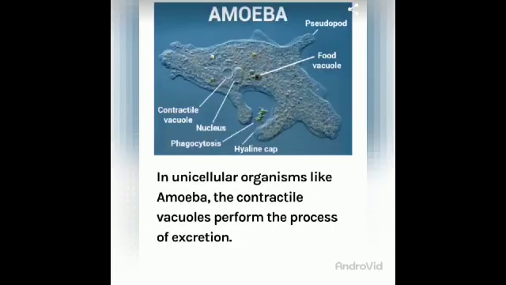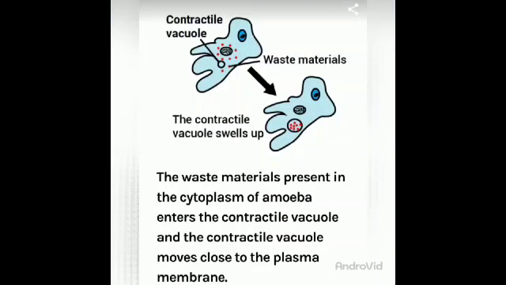In unicellular organisms like amoeba, the contractile vacuole performs the process of excretion. Here you can see the contractile vacuole of amoeba, which performs the process of excretion. Here the contractile vacuole is present, and in the next picture you can see the waste material coming out.